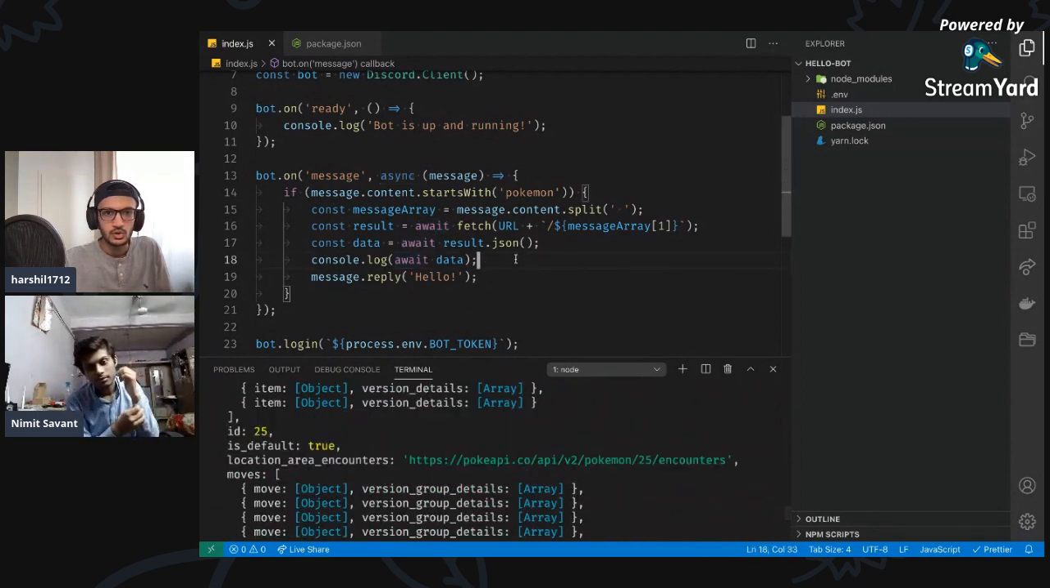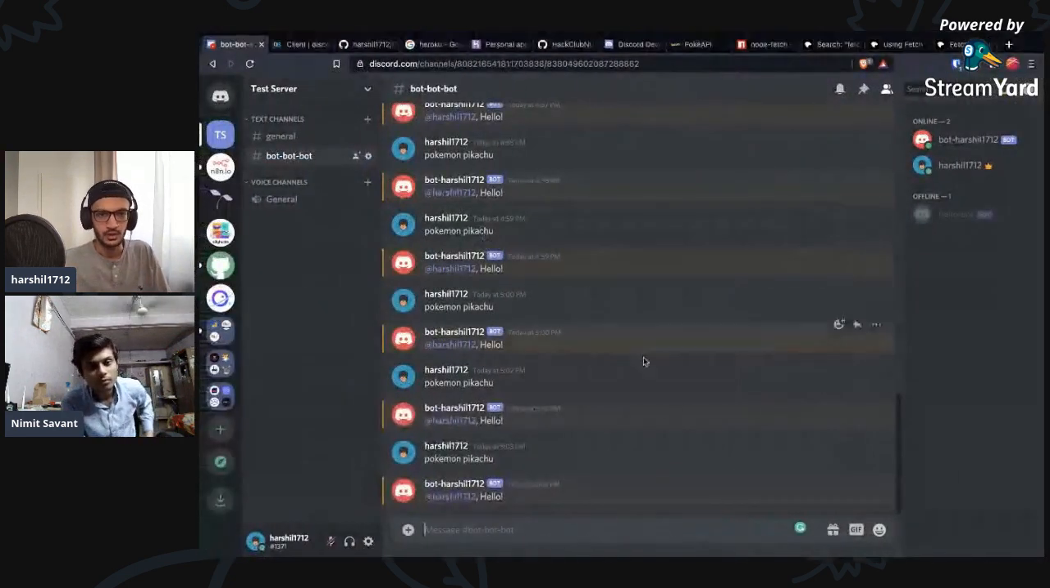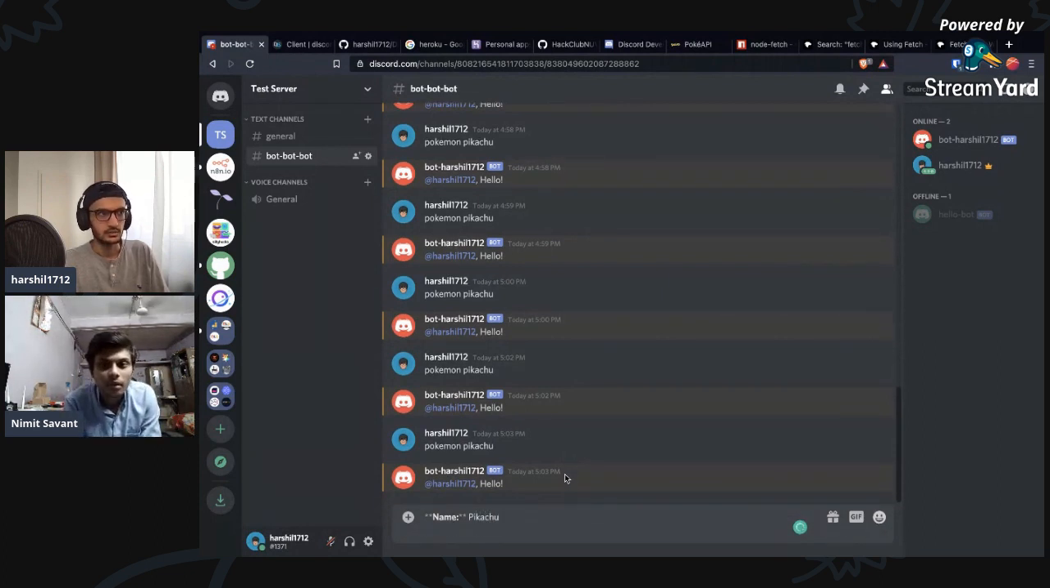Awesome. Okay, so let's create the message now. I'm going to call it const reply, and this is going to contain the message body. Now I want to have embeds so that our message looks good. I want something like name in bold. How do you do bold? Right. And then the name of the Pokemon, so here it would be Pikachu. And then interestingly, the image of the Pokemon.